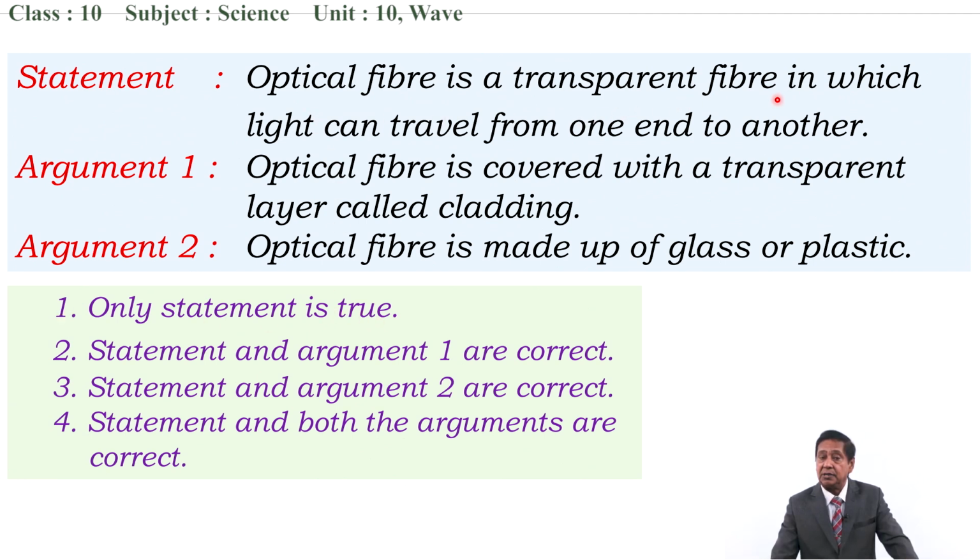Optical fiber is a transparent fiber in which light can travel from one end to another. Yes, this statement is correct, but only the statement is told. That's why we cannot say this is the correct option. We have to check arguments 1 and 2 also. So it is suspended. Statement and argument 1 are correct. Optical fiber is covered with a transparent layer called cladding. Yes, this is also correct. That's why we have to drop option number 1.